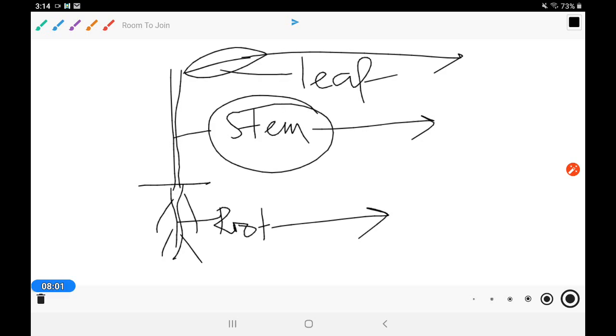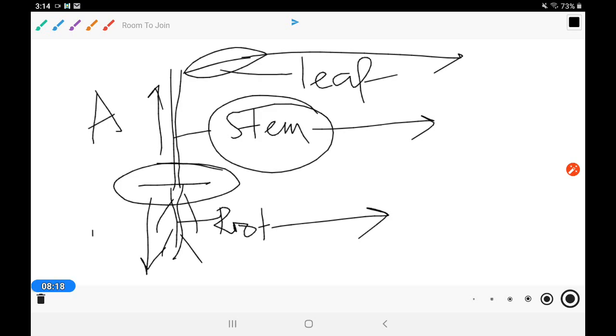According to your syllabus, there is the aerial part of the stem, the underground part of the stem, and the subaerial part of the stem, and from that we see how a new plant will grow.